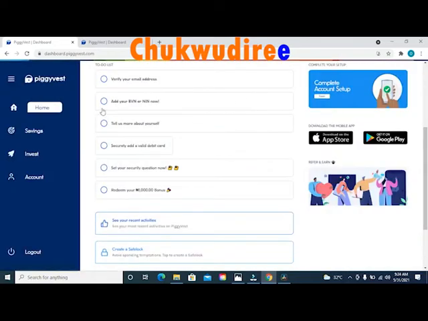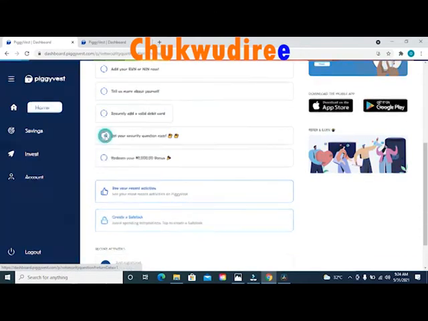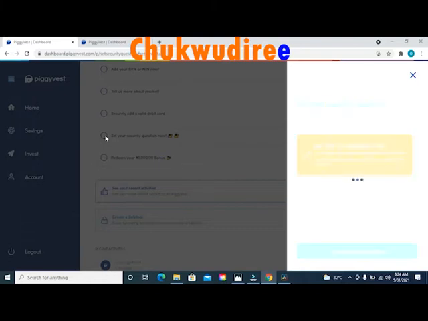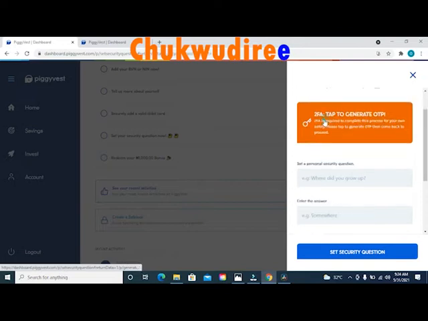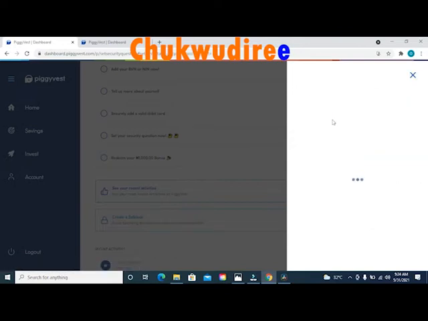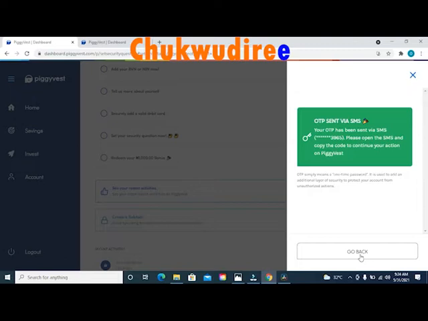The next option says set your security questions. Now move your cursor to that option and click on it. Then you will get a side pop-up message on your screen. On this message, you will see the message that says set new security questions. You will see something like a green box right after this information that says set a new security question. This box says tap to generate OTP. Click on that option that says tap to generate OTP and you'll be taken to this OTP page.